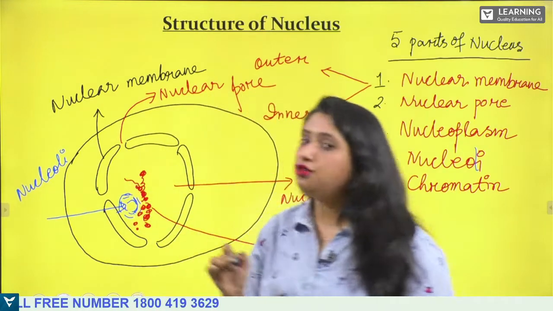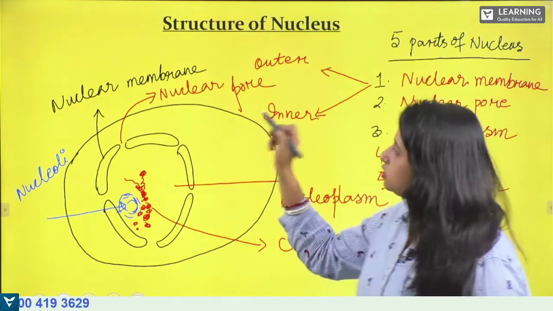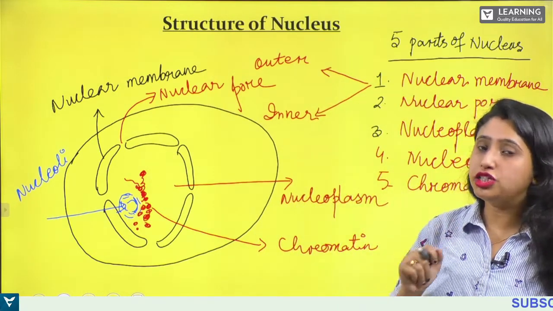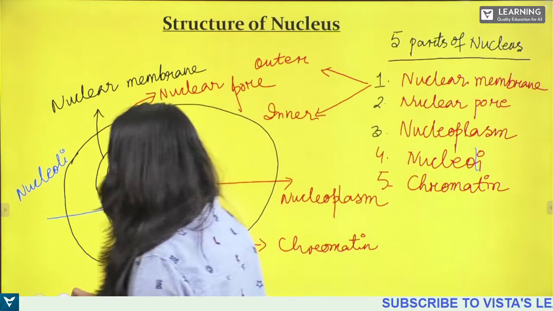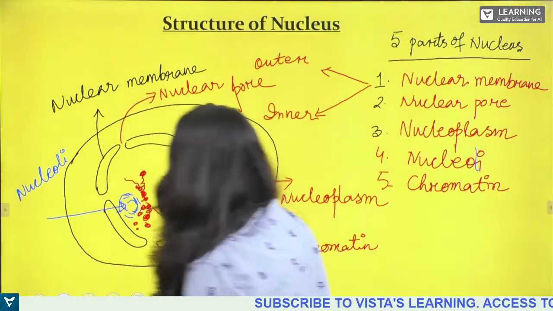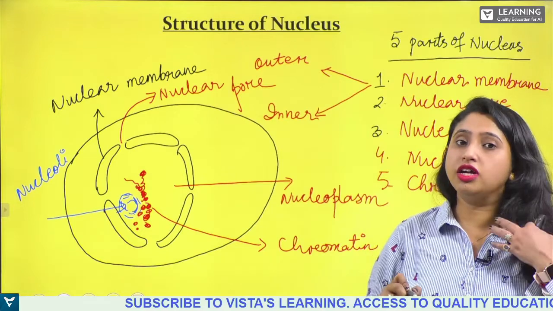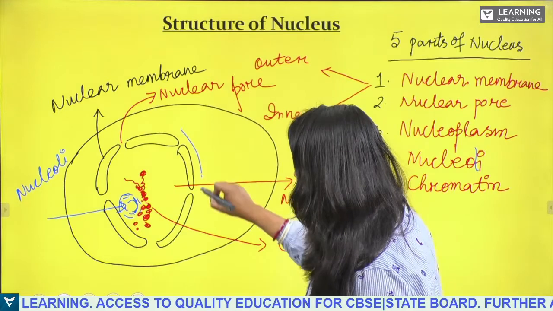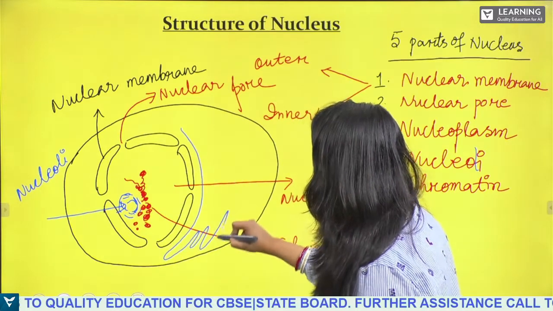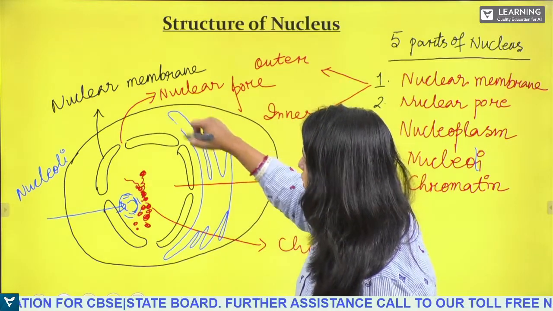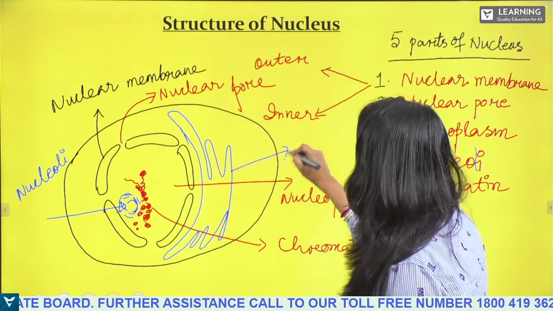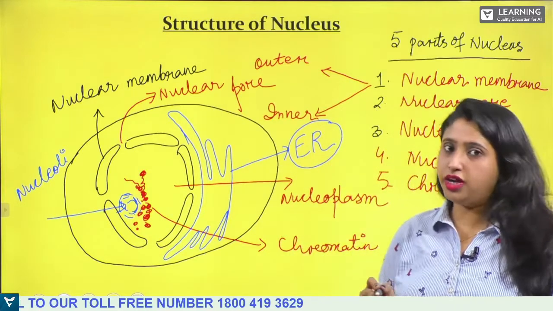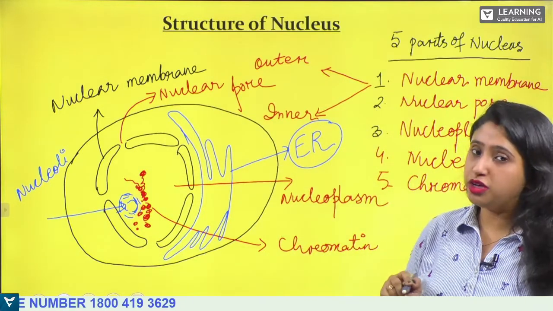Now, what is the function of this nuclear pore and what is the function of this nuclear membrane? The nuclear membrane provides protection to the nucleus. Now, near the nucleus, which cell organelle is present? You have learned in the previous class, that network-like structure you will find here is called the ER, that is endoplasmic reticulum.